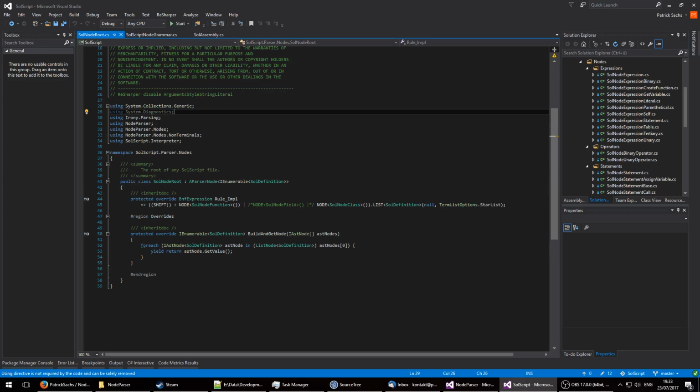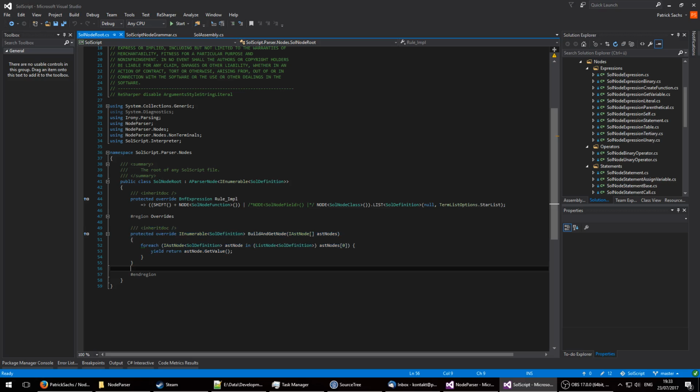Boom. You derive nodes from a parser node, and then you have a generic argument. We'll get to that later. And oops, I need to uncomment that, but that's irrelevant for now. You implement a rule, which is a BNF expression, an Irony BNF expression, which is exactly what you do before if you were to declare your non-terminals and whatnot. Only this time you define it in your node. And right beneath the node, you scan the node or interpret the node however you wish to call it.